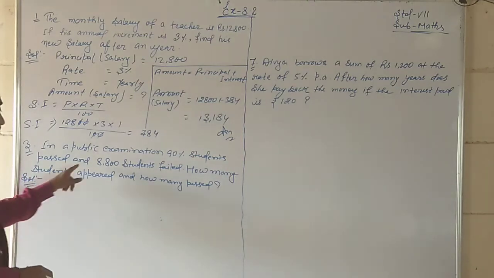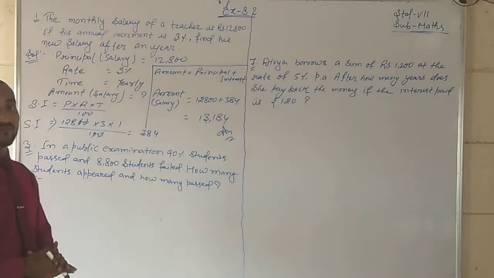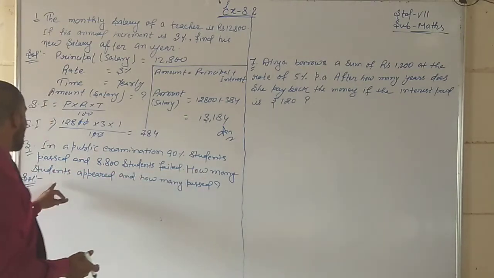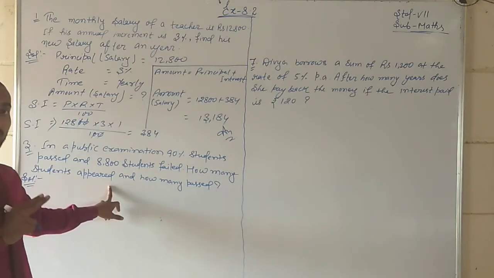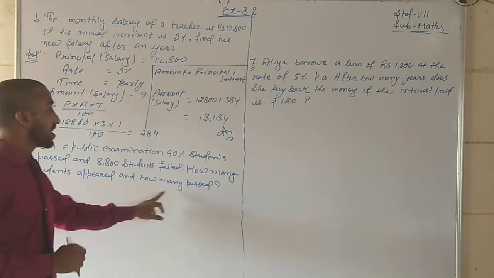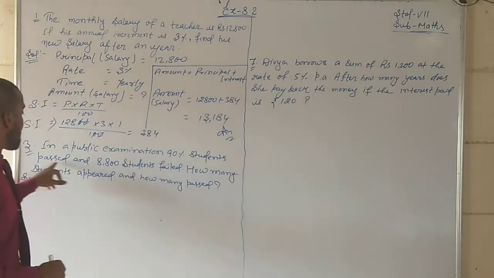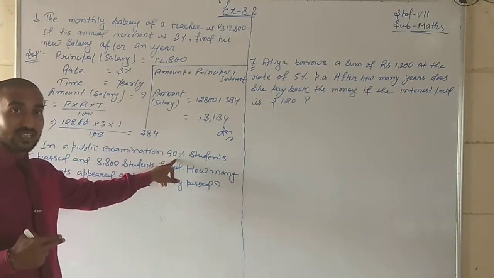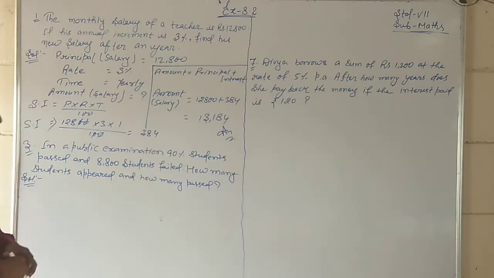We don't know. And 8800 students failed. How many students appeared in total, and how many passed? They are asking about the number of students, while the data is given in percentage.